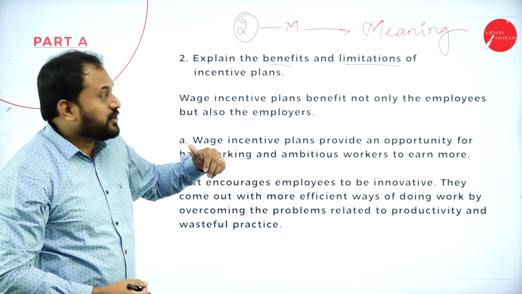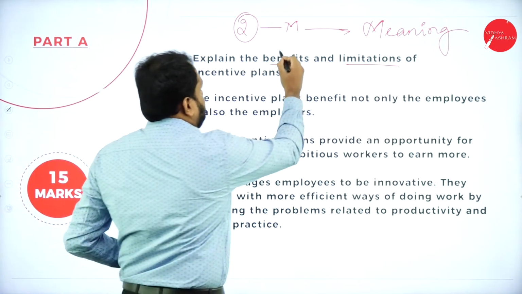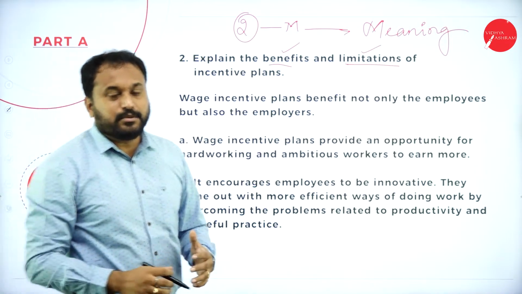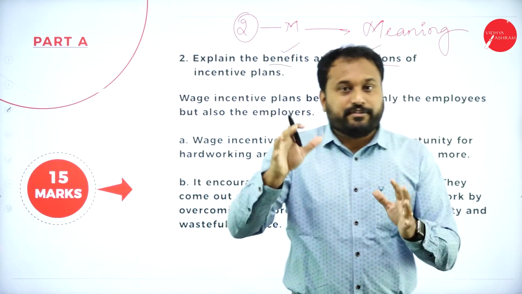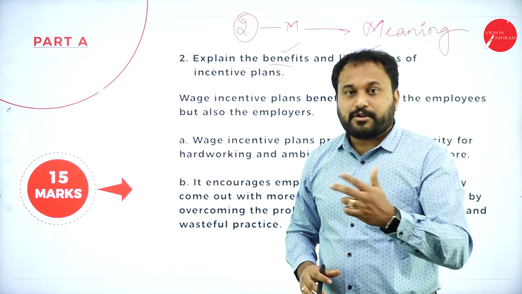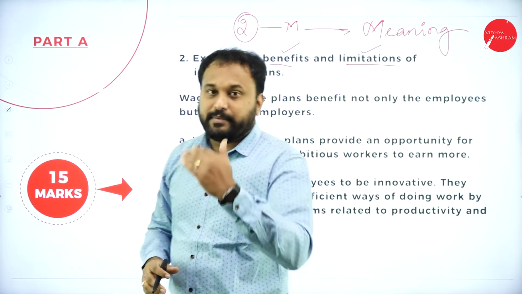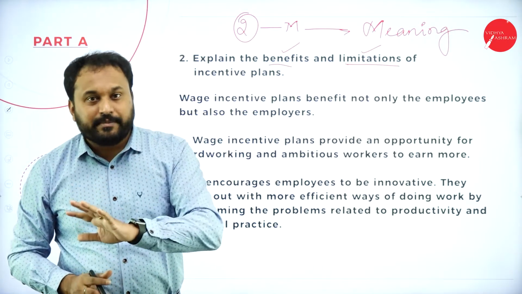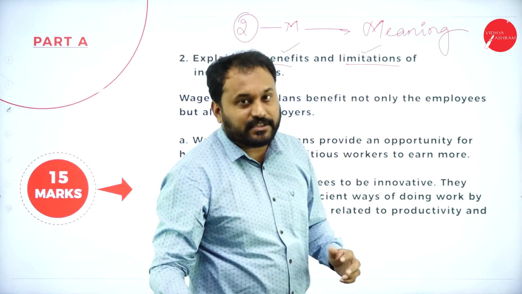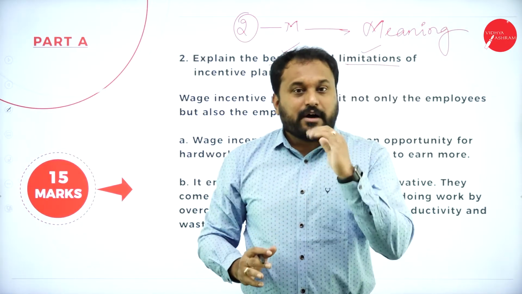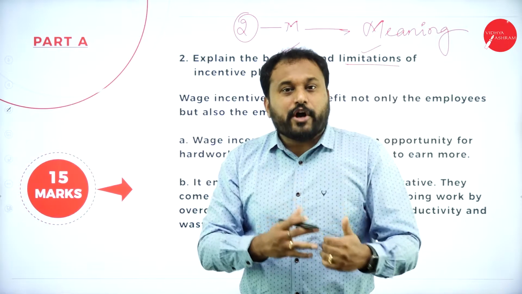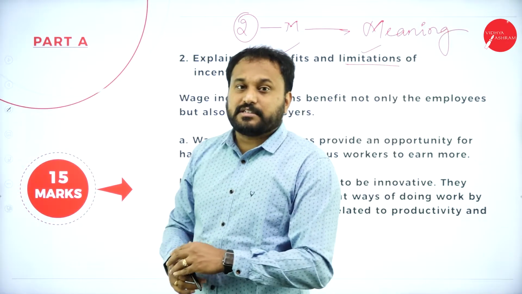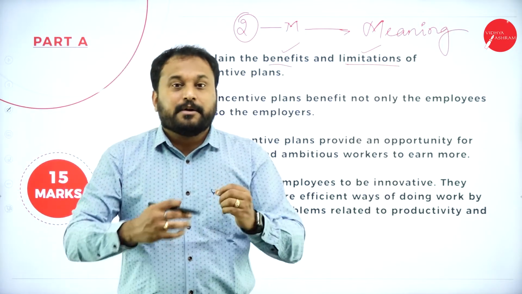Next, you need to bifurcate the benefits and the limitations here. Now what students usually do is, they feel that out of 15, 2 marks is for the meaning and 1 or 2 marks for the definition, and the remaining is all for the benefits and the limitations. They restrict themselves to 5 benefits and 7 limitations, or 7 benefits and 5 limitations. Never do that. The more you write, the more you get, because you are supposed to dedicate 3 hours to write more.